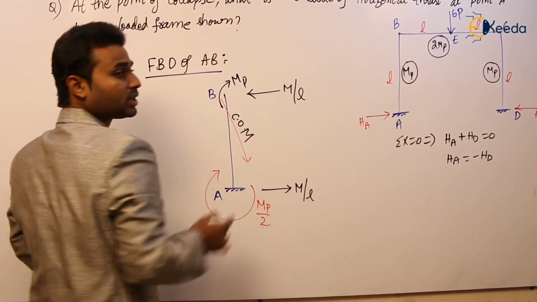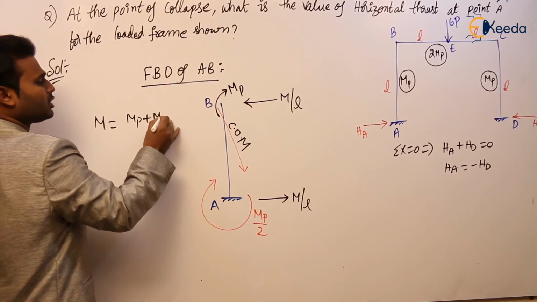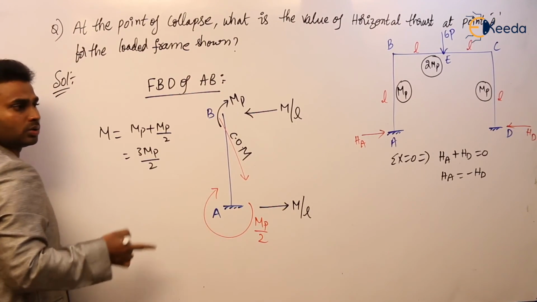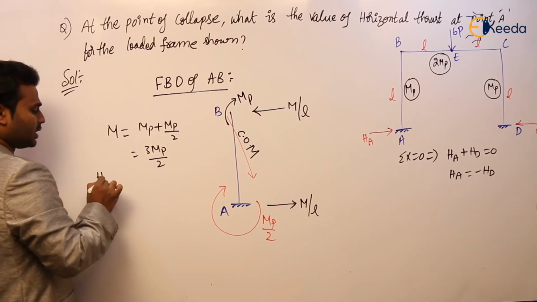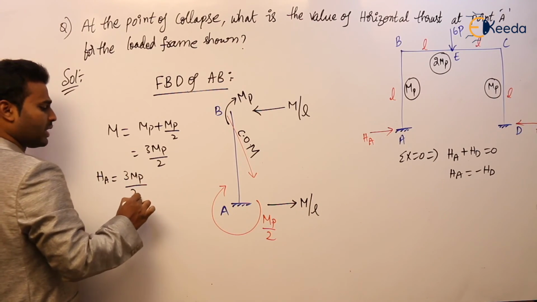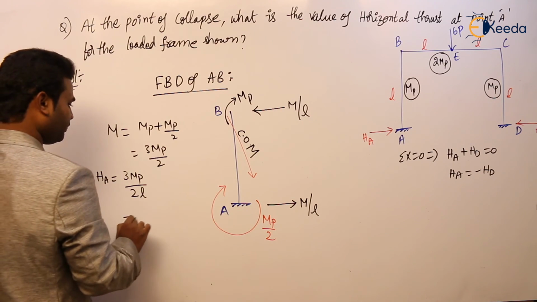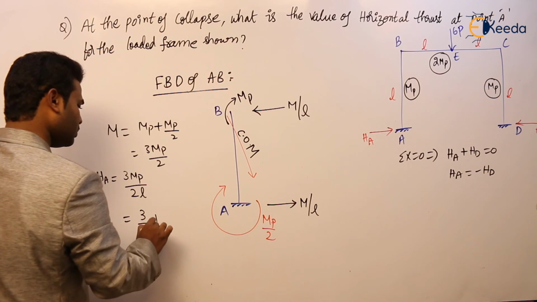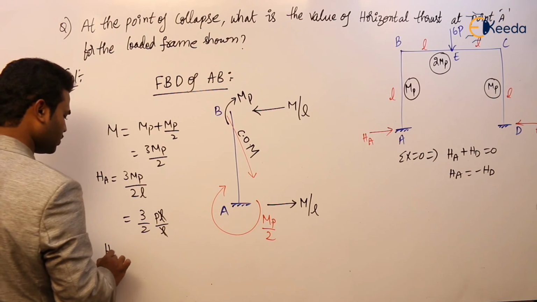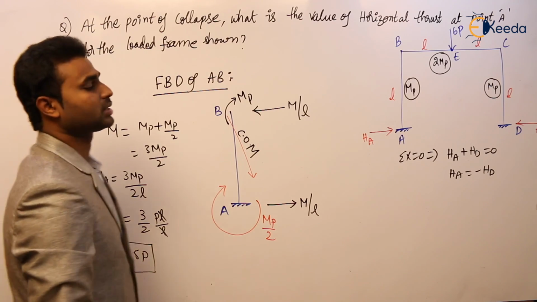M by L. What is the total moment here? M is equal to MP plus MP by 2, which is 3 MP by 2. So HA is equal to 3 MP by 2L. We have calculated MP: MP is simply PL. So 3 by 2 PL by L, and L and L get cancelled. Finally HA is equal to 1.5 P. This is the horizontal thrust reaction. Take it down.